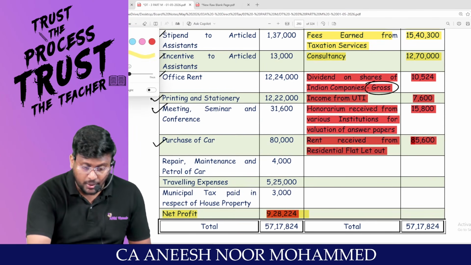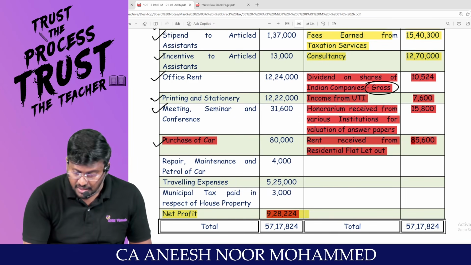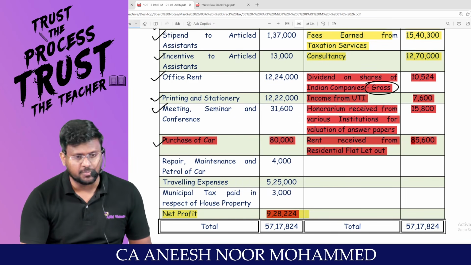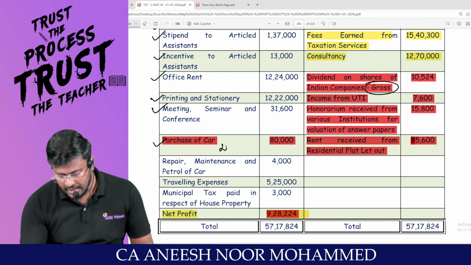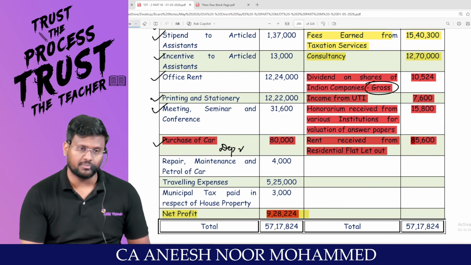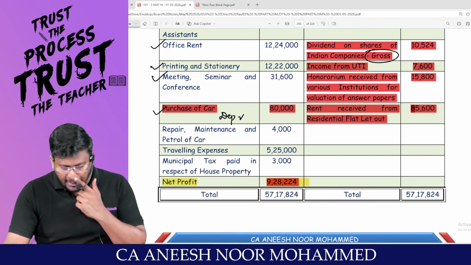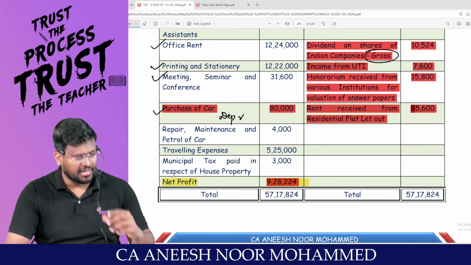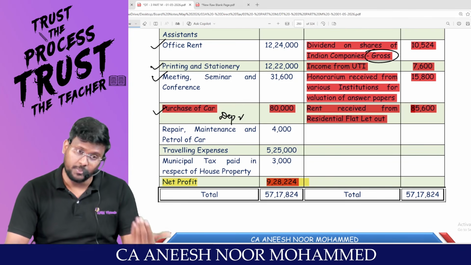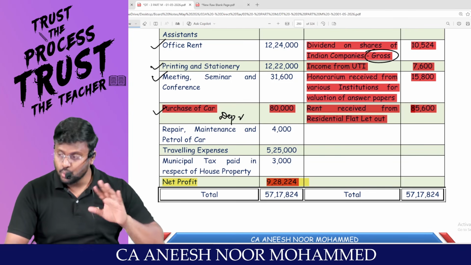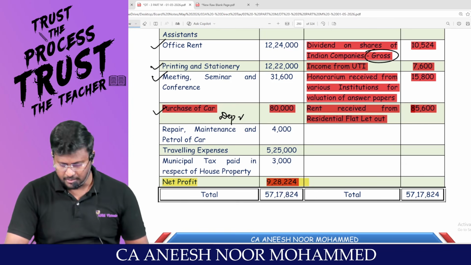Purchase of car. You tell me, purchase of car is a personal expenditure or, sir, capital expenditure. Capital expenditure. Depreciation can be claimed for car. Repair, maintenance and petrol of car. If the car has been used for business, petrol expense will be allowed as a reduction. If it has been used for personal purpose, it should be added back.